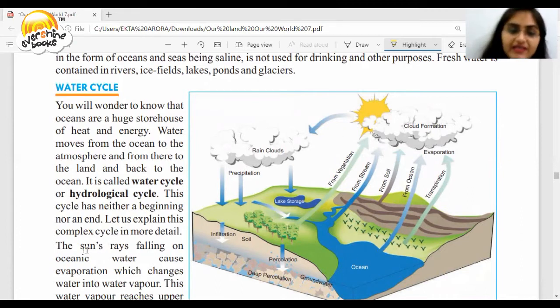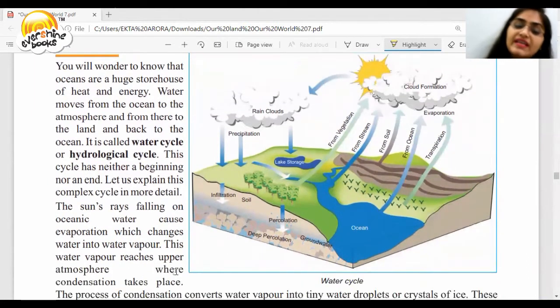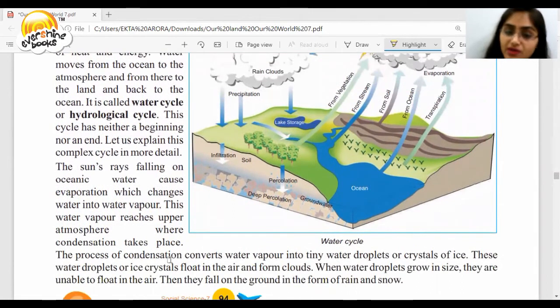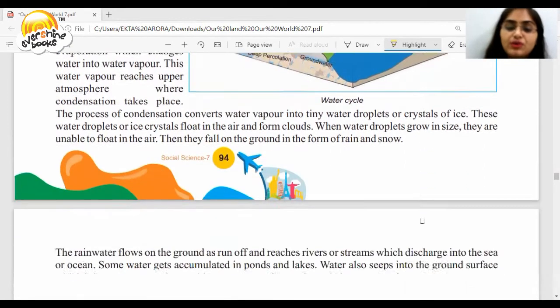So what happens actually? The sun rays falling on the oceanic water cause evaporation, which changes water into vapors. So when these vapors reach the atmosphere, condensation takes place. The condensation process converts water vapor into tiny droplets, which we have already learned in the last class. So these water droplets float in the air and form the cloud. When these water droplets grow in size and are unable to stay in the air, they fall on the ground in the form of rain or snow.